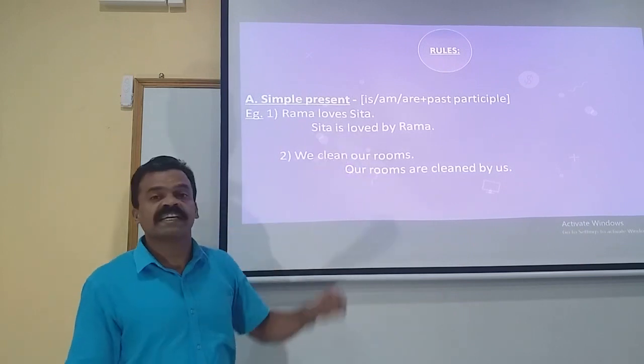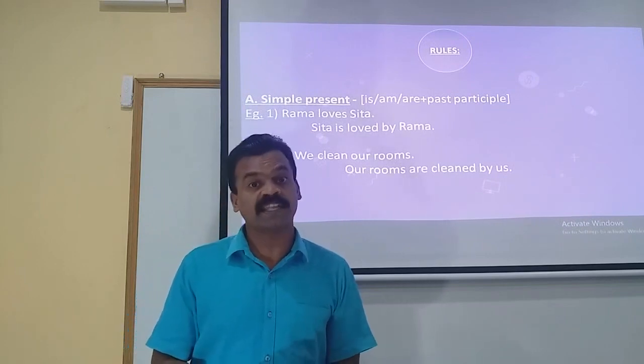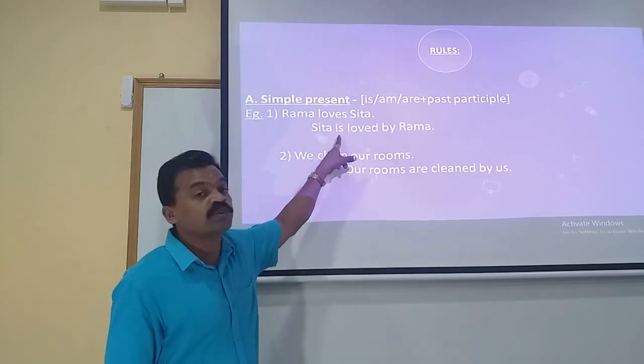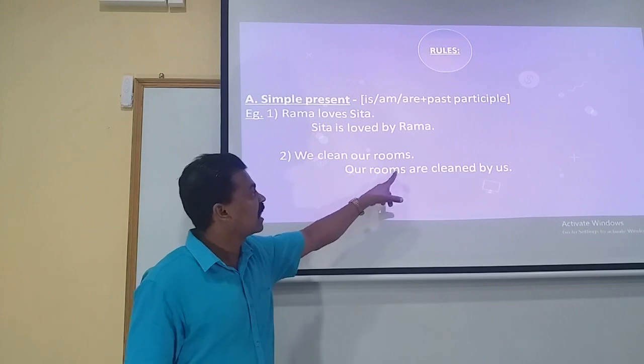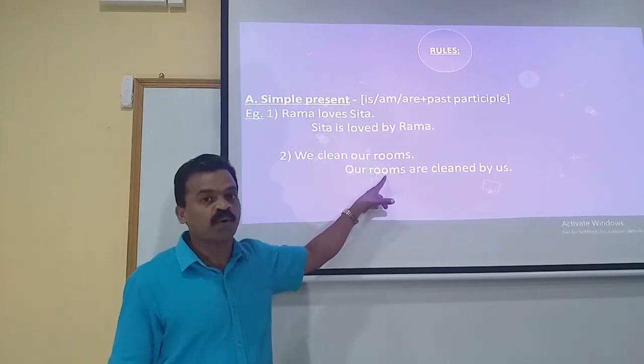Earlier, in the previous sentence, we made use of is because the subject was singular. Sita was singular. So therefore we made use of is. Whereas here, our rooms is the subject. Verb always agrees with the subject. We have already seen that.